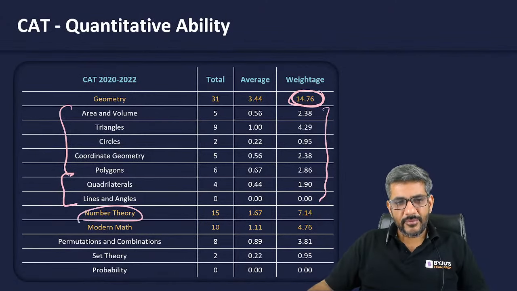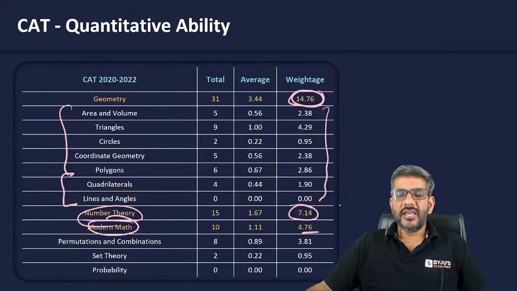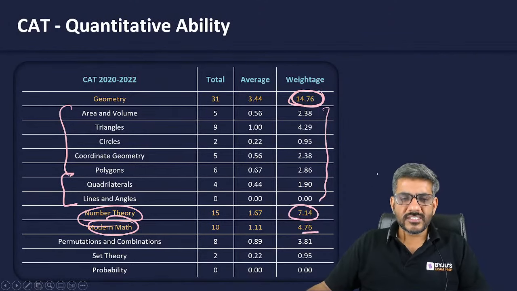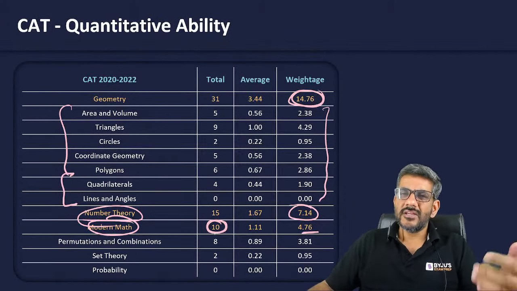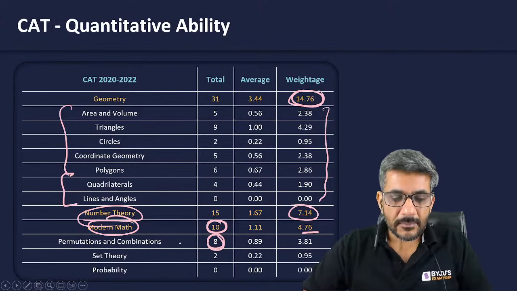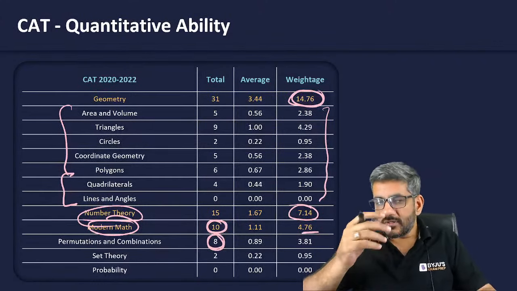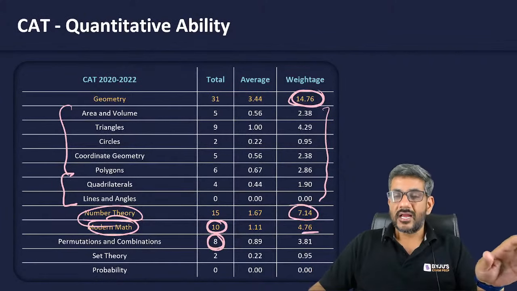Number theory, anyways, not many questions on that. Modern maths, every year we have just one or two questions which are based upon modern mathematics. In last 9 slots, there have been a total of 10 questions on this. 9 slots, 10 questions. On an average, one question. And all of those questions have been from P and C, except two questions on set theory. So this gives you an idea that probably modern mathematics is not something that I have to pay attention to.